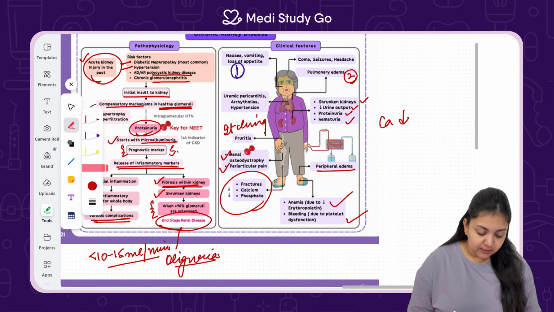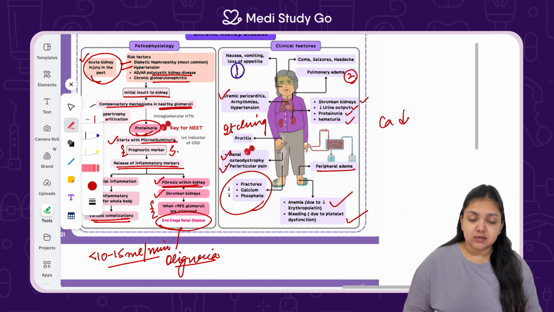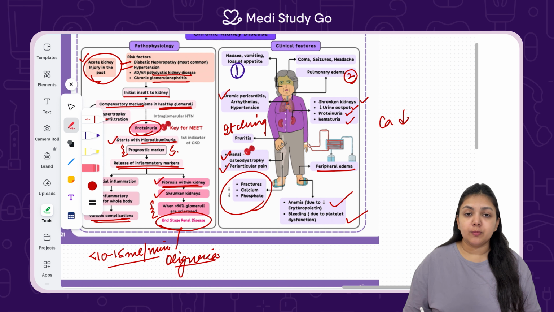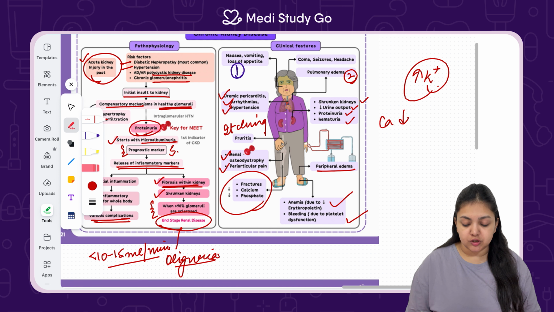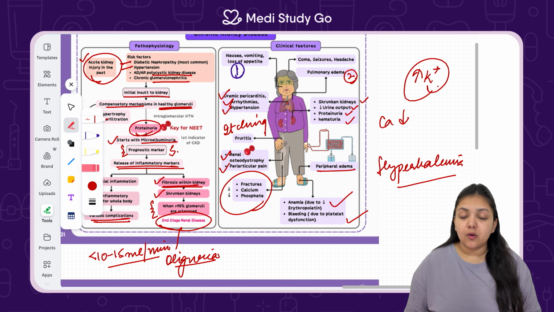There is going to be uremic pericarditis, which is because of excess uric concentration. There is going to be inflammation of the pericardium around the heart. Arrhythmias and hypertension because of increased potassium concentration in the blood. That is a situation of hyperkalemia. So this is how a patient of chronic kidney disease is going to present to you with the clinical features.